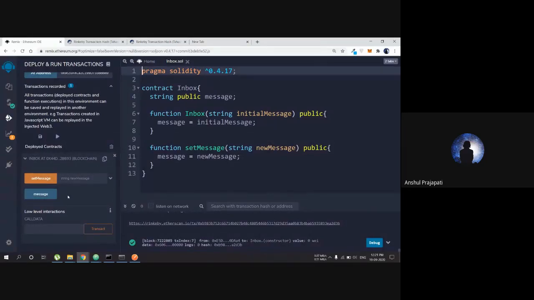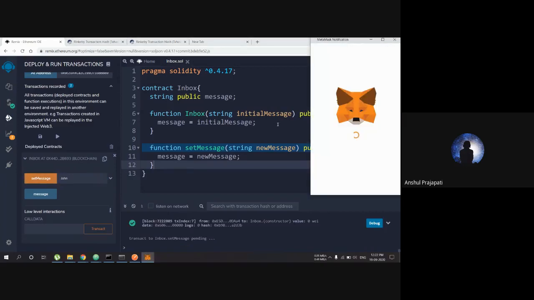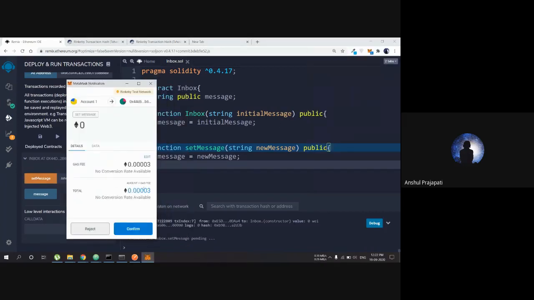So one thing is that if anybody calls set message, what it's doing is changing the value inside the contract which we have deployed. To change anything inside the contract, we have to give some ethers, or some value. We have to provide some money for that. When I'm going to use set message, it is again going to ask me to give this many gas fees to change that. So anybody who is going to change or do something to the network has to provide this amount of money to the network.